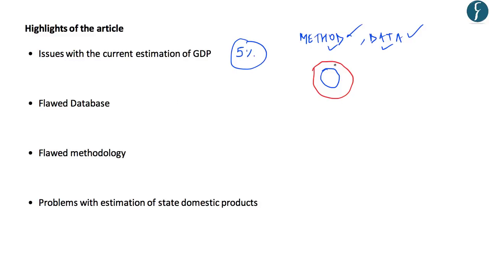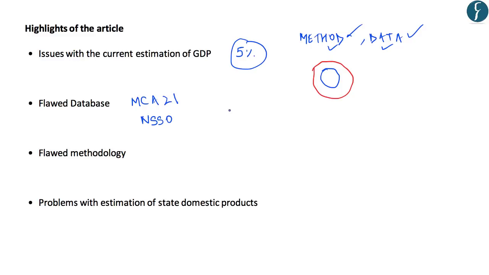The first doubts which the economists have raised are regarding flawed databases. As you know, in 2015 we shifted to the MCA 21 database. A recent survey by NSSO has shown that around 38% of the firms in MCA 21 are shell companies which are not engaged in any economic activity.